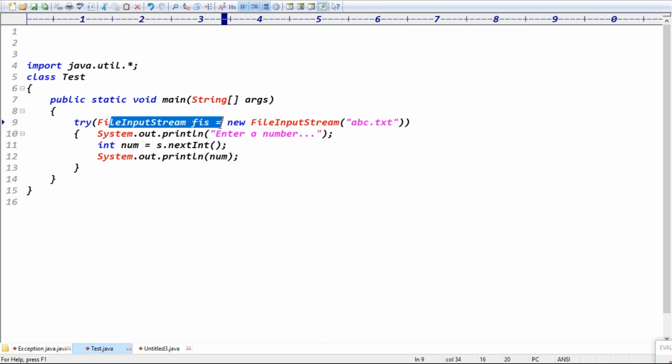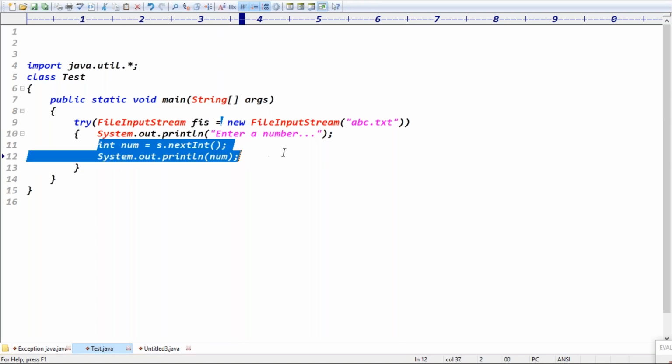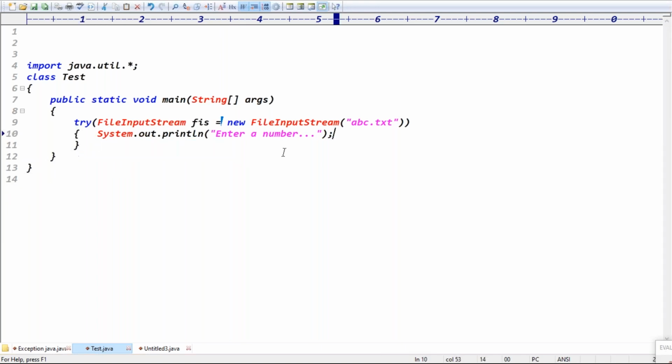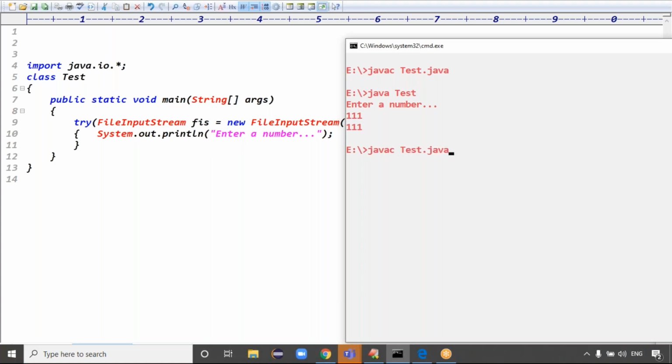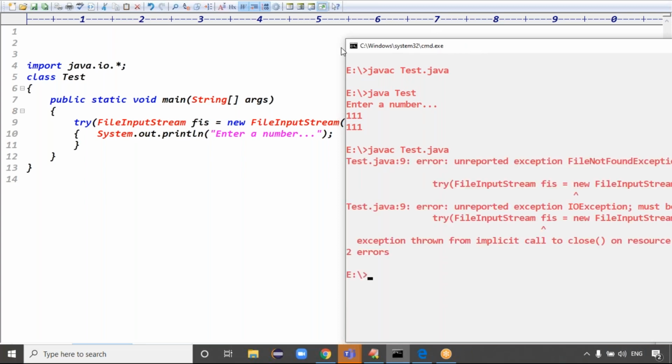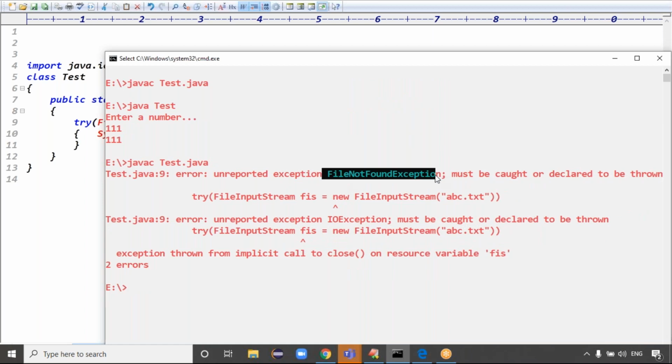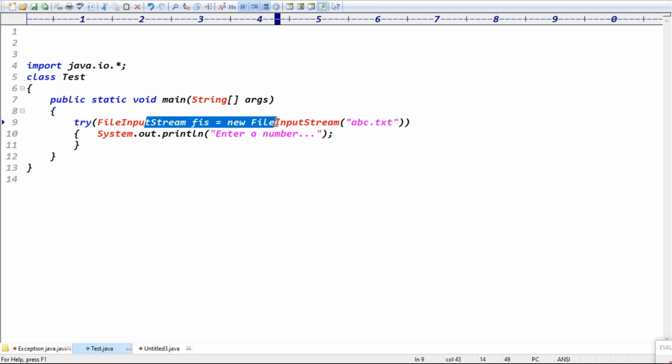a checked exception. In that case, guys, if the resource is throwing a checked exception, and you compile this application, definitely it's asking you to please handle the FileNotFoundException. Observe carefully, guys, because the file is not available. If the file is not available, we get the FileNotFoundException. See, guys, the FileNotFoundException you have to handle, because generally we have to handle the FileNotFoundException.